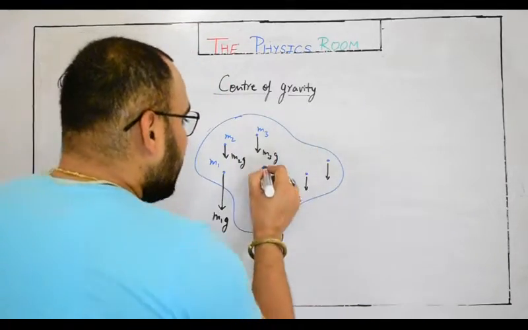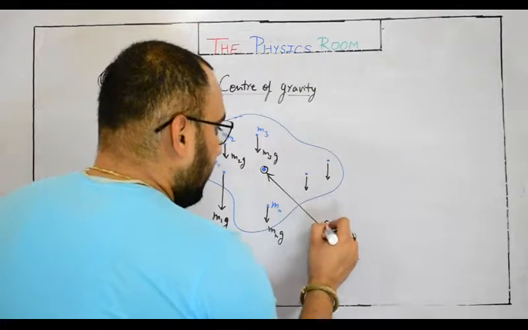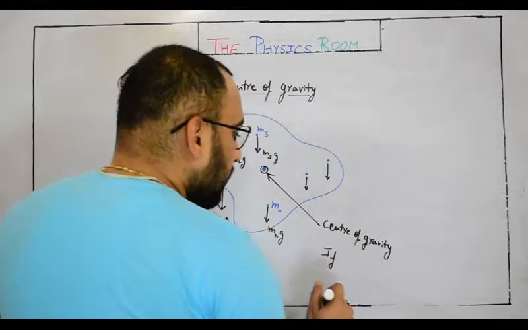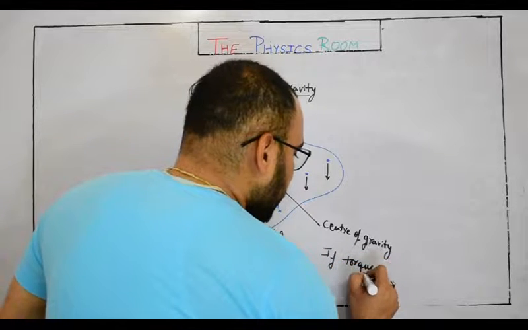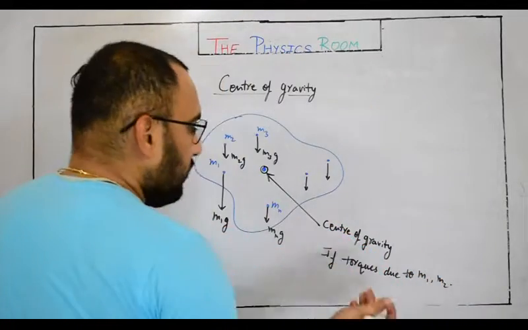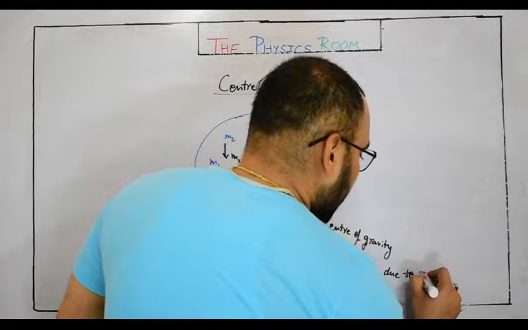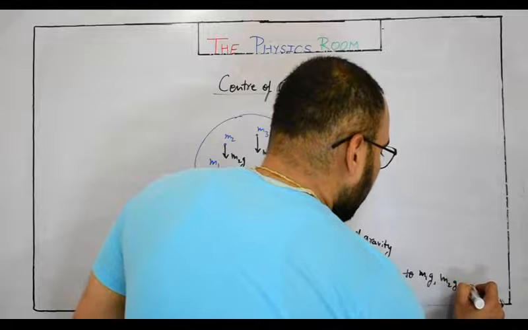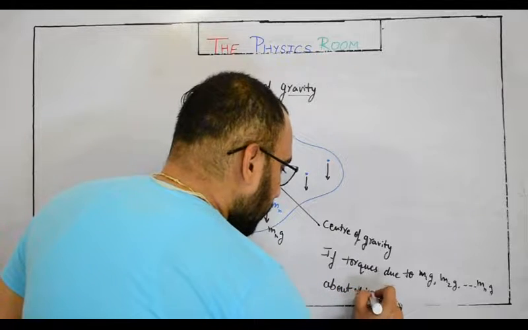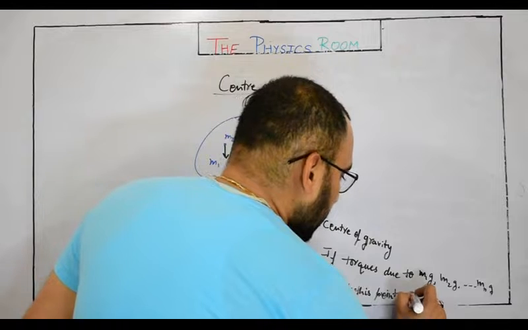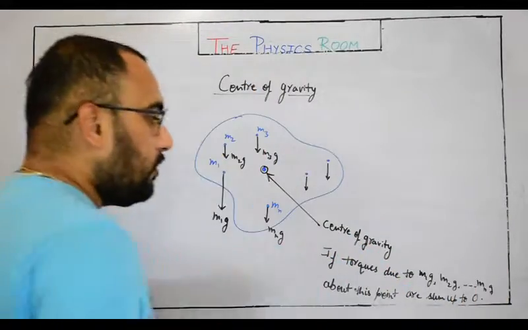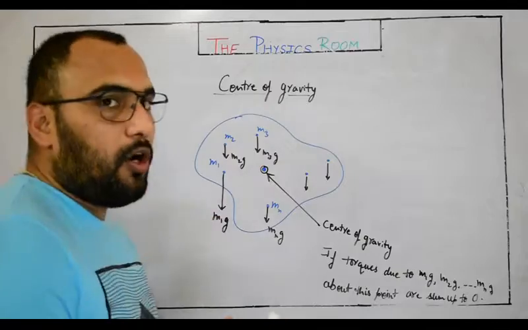So this point will be called center of gravity if and only if the torques due to the weights m1g, m2g and so on, mng, about this point sum up to 0.